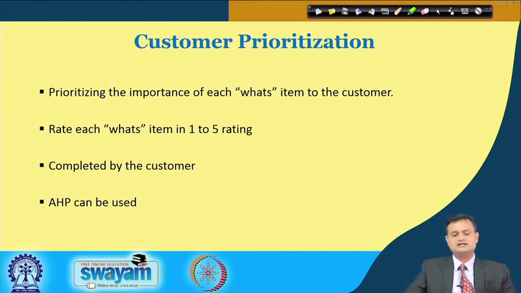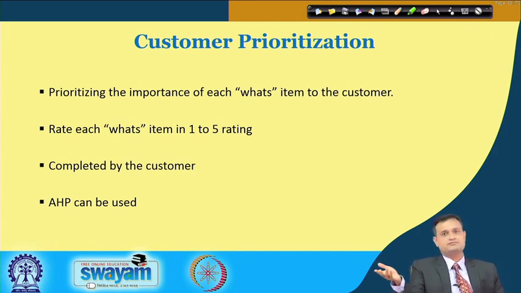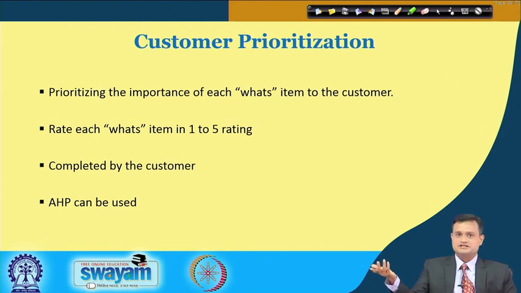Customer prioritization: typically prioritizing the importance of each what. When I say customer voice, it is basically what they are expecting, and you can rate each what on a scale of 1 to 5. You can choose your scale, otherwise you can rate it 1 to 5, and this is completed by the customer. You can also use multi-criteria decision making techniques like analytic hierarchy process, AHP, and TOPSIS, in order to figure out the customer requirements.